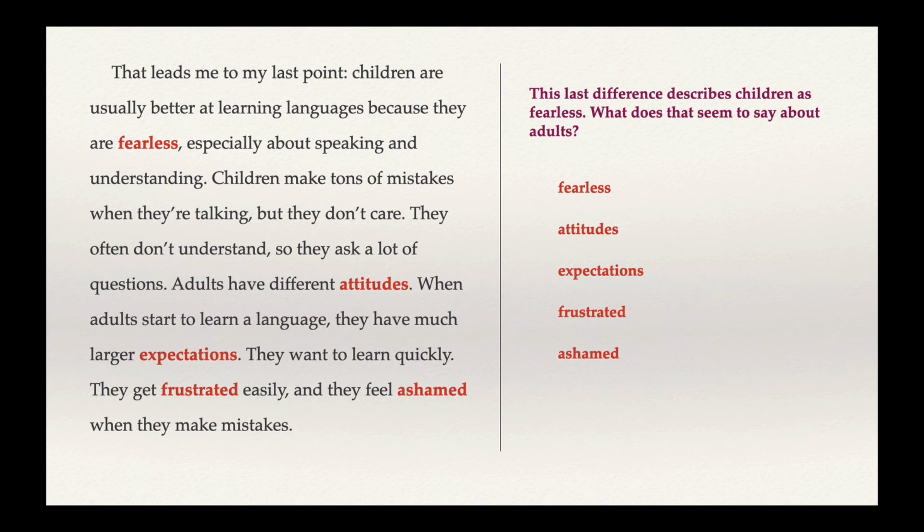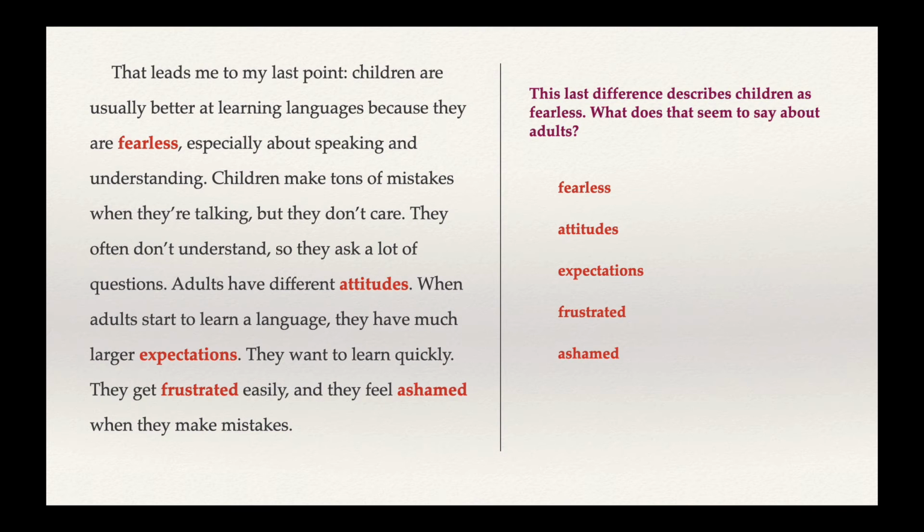So this last difference describes children as fearless. And if you look at the word fearless, you should see a suffix, less, that means without. And the root word is fear. Fear means to be afraid of something, to be scared of something. So if you're fearless, that means you are without fear. You have no fear. You're not scared of something. The difference here is that children are fearless. What does that seem to say about adults? Because we're saying that children and adults learn languages differently. If children are fearless, that means adults are fearful. They are scared of things. So adults have different attitudes.